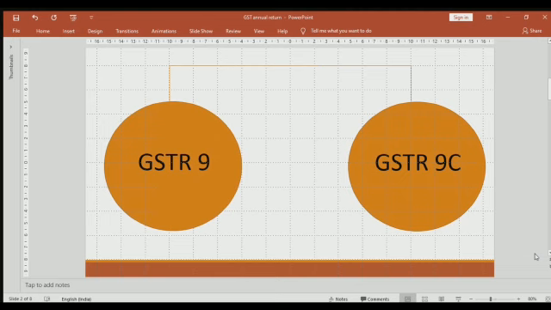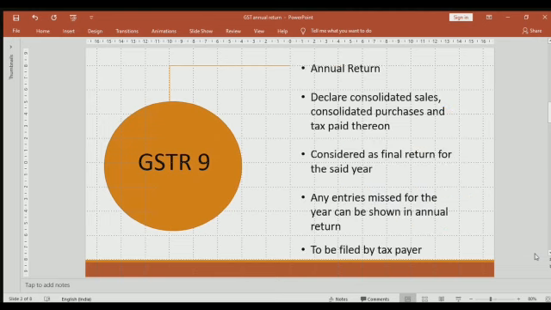GSTR 9 is basically an annual return. When I say annual, it means it needs to be filed at the end of the year, for the whole year. Due dates for GSTR 9 keep on changing because the portal is not yet ready for filing the annual return, so it keeps on extending. For financial year 18-19, it is 30th June 2020.